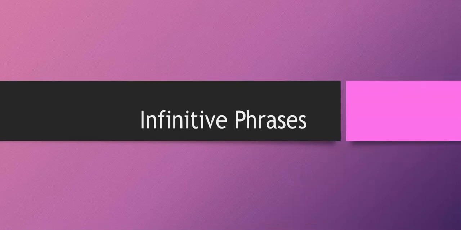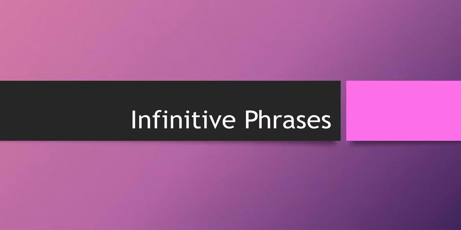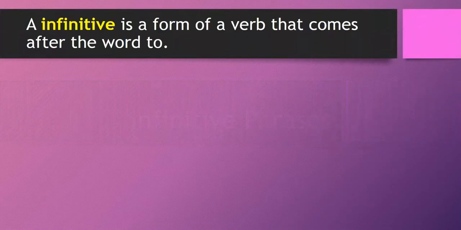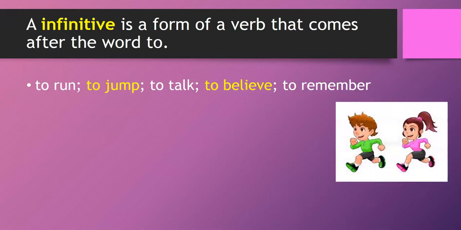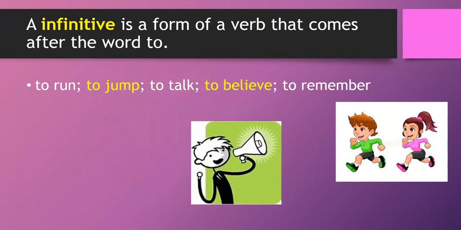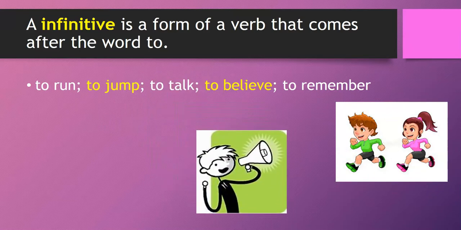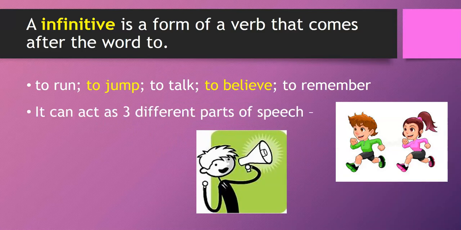Okay, this lesson is on infinitive phrases. An infinitive is the form of the verb that comes after the word to. We use these quite often in our writing and in our speaking. So it would be to run, to jump, to talk, to believe, to remember, would all be examples of infinitives.